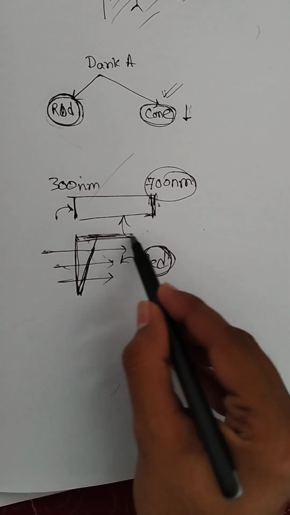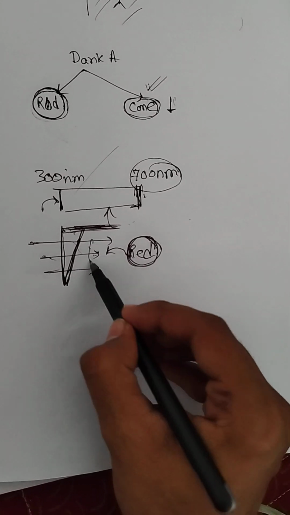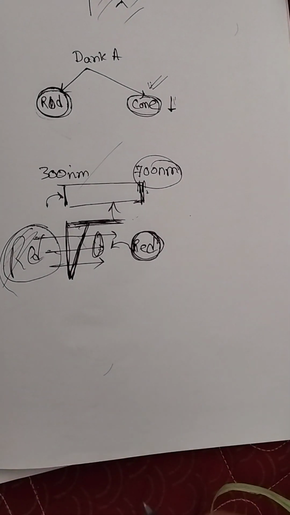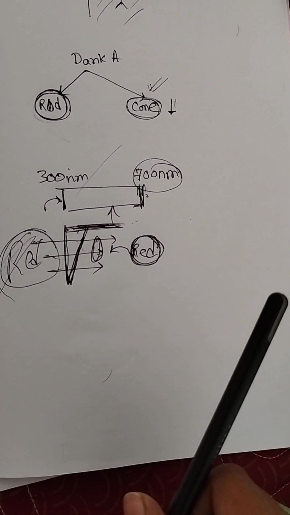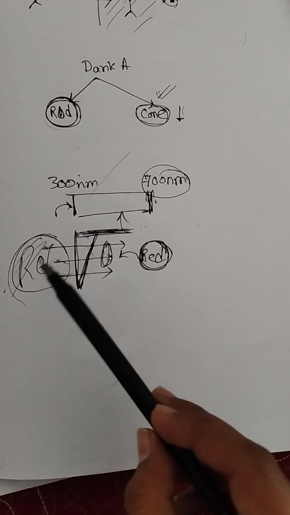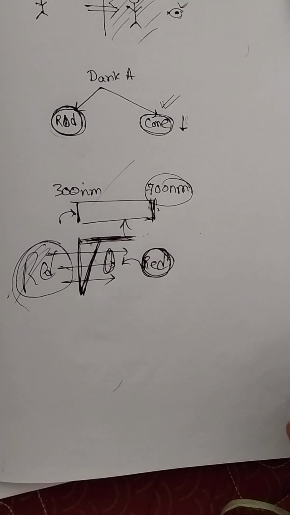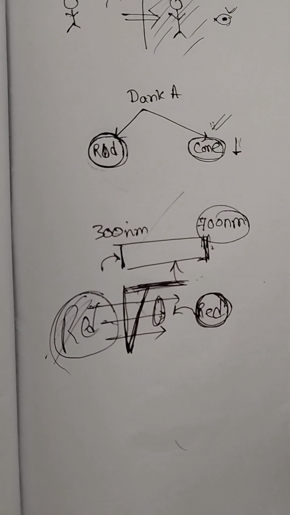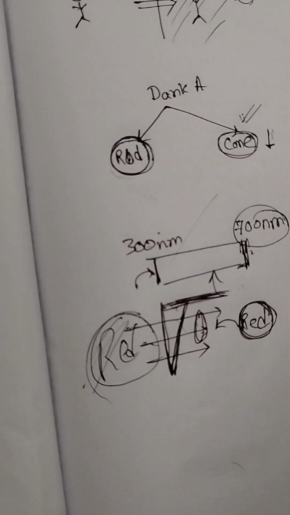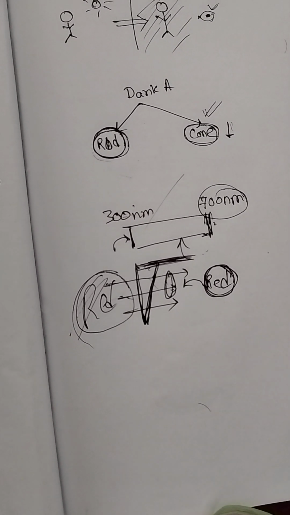So if somebody wears this red glass, he will see everything red. And also the property of rod cells is that they are not at all sensitive to red light. That means red light doesn't stimulate rod cells.